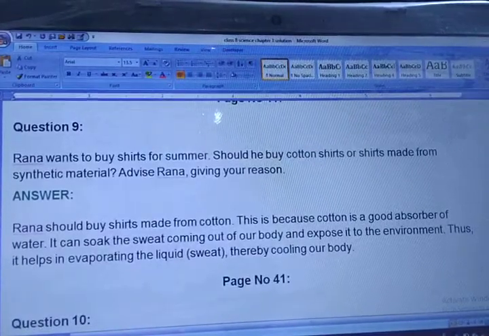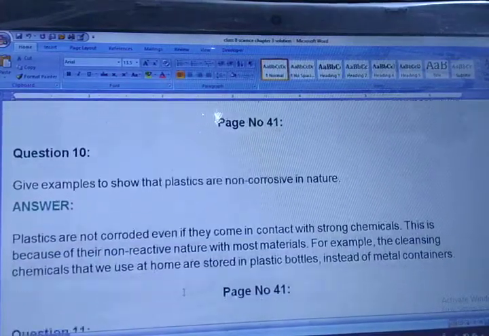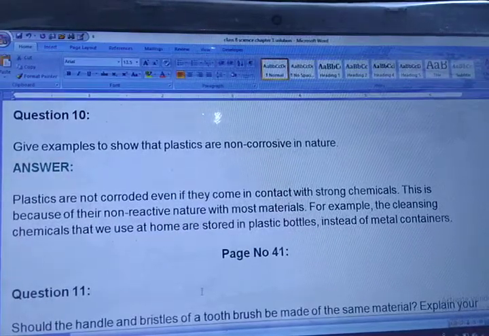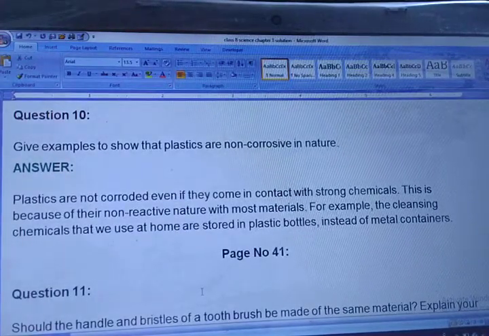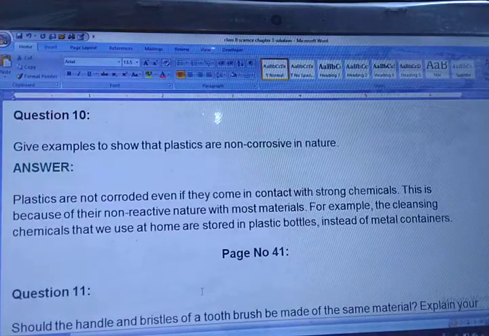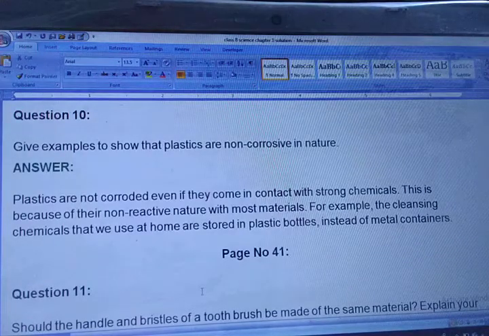Now we are moving towards question number 10. Give an example to show plastics are non-corrosive in nature. You have to give some examples that plastics are non-corrosive in nature. Plastics are not corroded even if they come in contact with strong chemicals. This is because of their non-reactive nature with most materials. For example, the cleansing chemicals that we use at home are stored in plastic bottles instead of metal containers. What does the question want to say? The question wants to say that plastics are non-corrosive in nature. Yeah, definitely. Some of the chemicals, you can see, like TV cleaner, are specially kept in plastic bottles instead of metal bottles. So they are non-reactive or non-corroded.